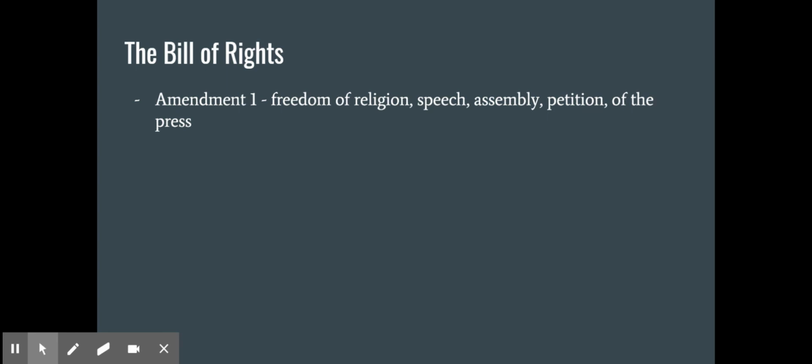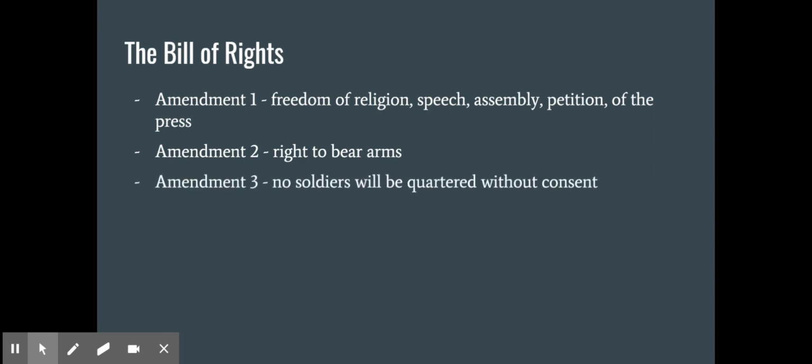So basically, the government cannot limit what the press or newspapers do, like newspapers and news. They can't mandate a religion, and they cannot censor your speech. The government cannot censor your speech. Amendment 2 is the right to bear arms. So citizens are allowed to have guns.